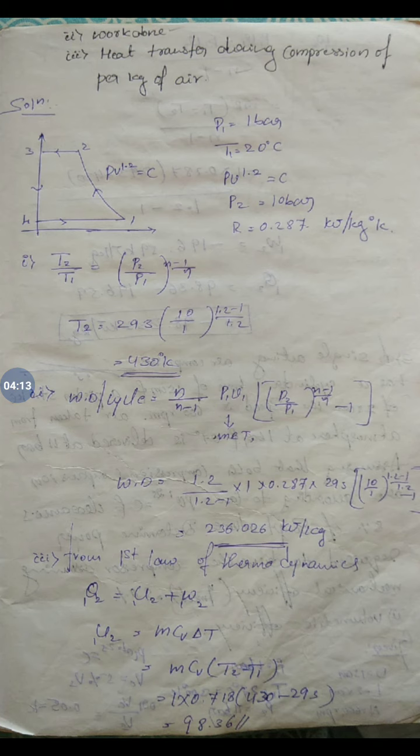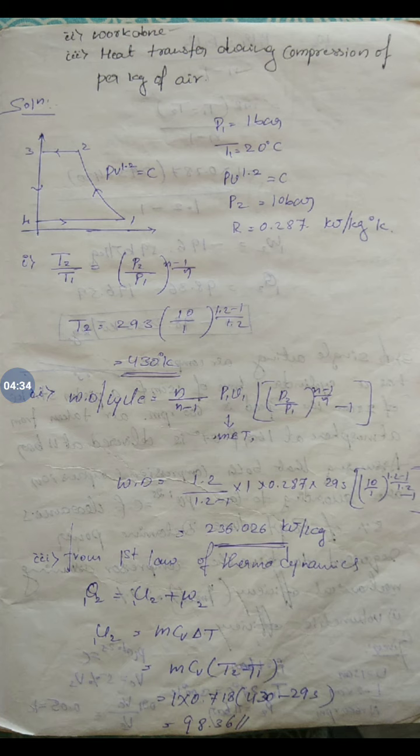Okay, next he is asking to find the work done. Again we know the formula for work done per cycle without clearance is n by n minus 1 P1 V1, and in the bracket it is P2 by P1 to the power of n minus 1 by n, minus 1.